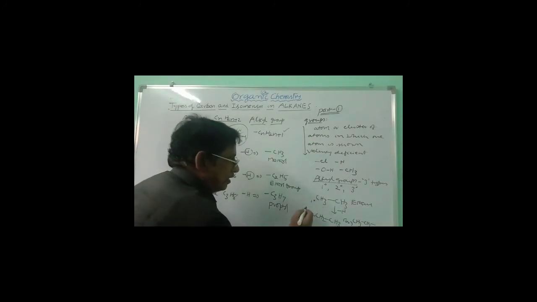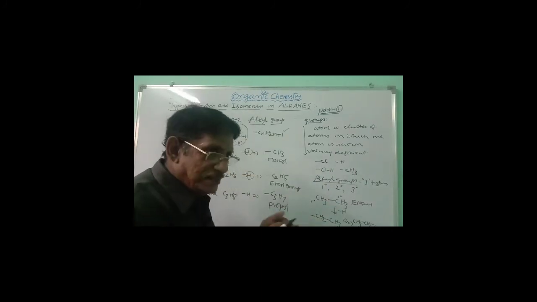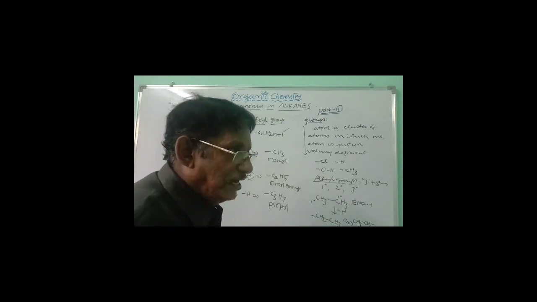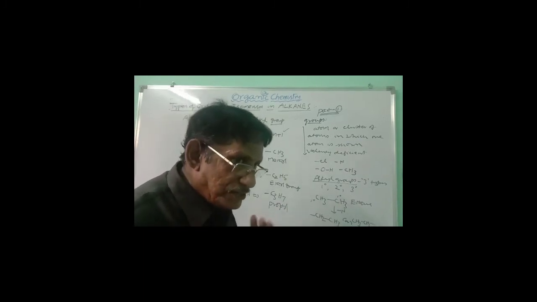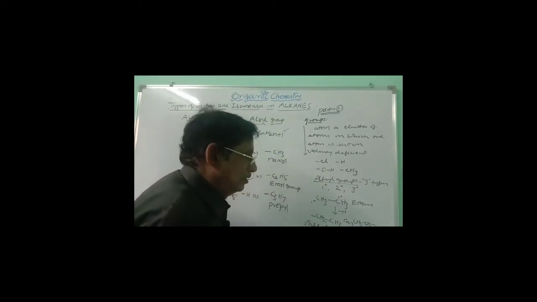This is the primary carbon, this is also a primary carbon. Both are primary carbons. In ethyl, all the hydrogens are equal. All the hydrogens are primary hydrogens. Hydrogen attached to a primary carbon is primary hydrogen. You are dropping one primary hydrogen. When one hydrogen from a primary carbon is dropped, then it is called a primary alkyl. So, the ethyl group is a primary alkyl group.